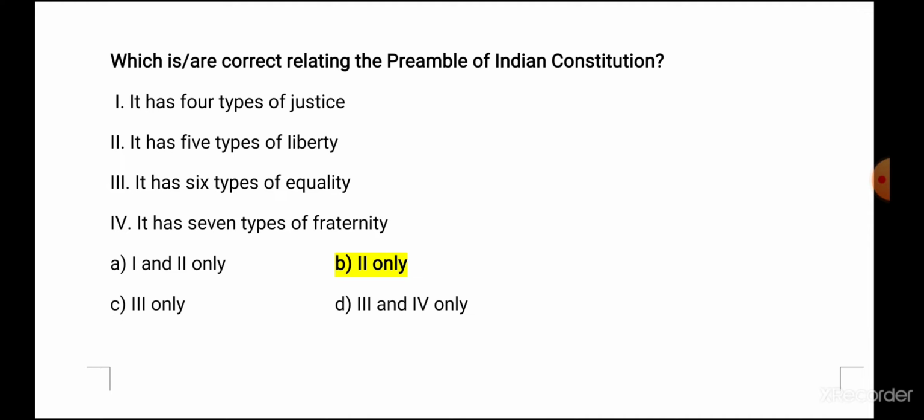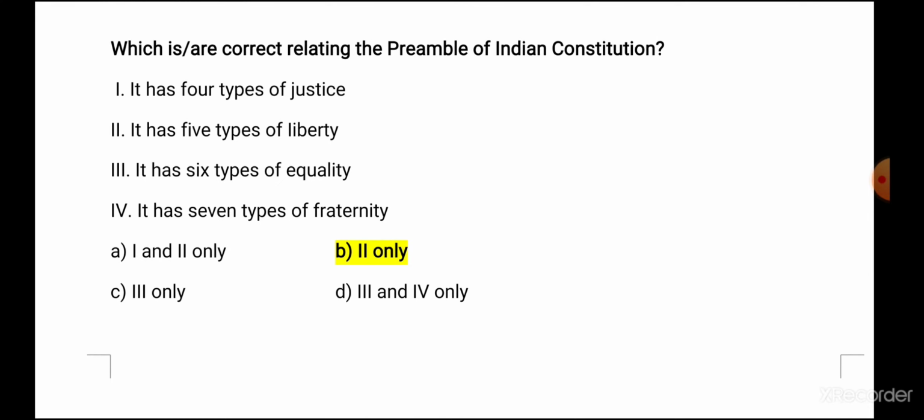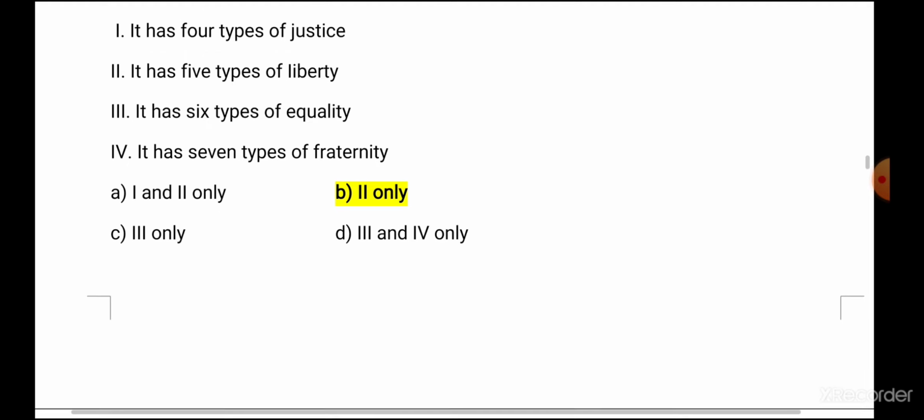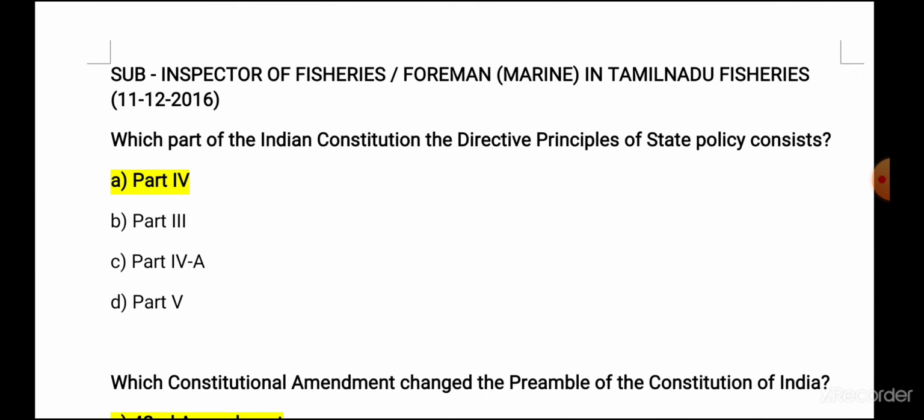Next, it has 6 types of equality, that is wrong. We read equality of status and opportunity. So only 2 things are there, status and opportunity. So statement 3 is also wrong. Statement 4, it has 7 types of fraternity. We read fraternity in regard to dignity of individual and unity and integrity of nation. So 7 types of fraternity is wrong. So answer is B, 2 only. 5 types of liberty, that is liberty of thought, expression, belief, faith and worship. So answer is B.